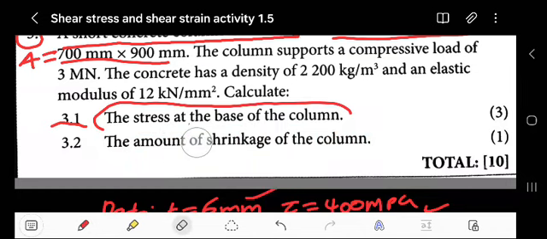This is what we have there. With the density, you can find the mass. The column has a force, but the concrete has that density. So why don't we have the mass?